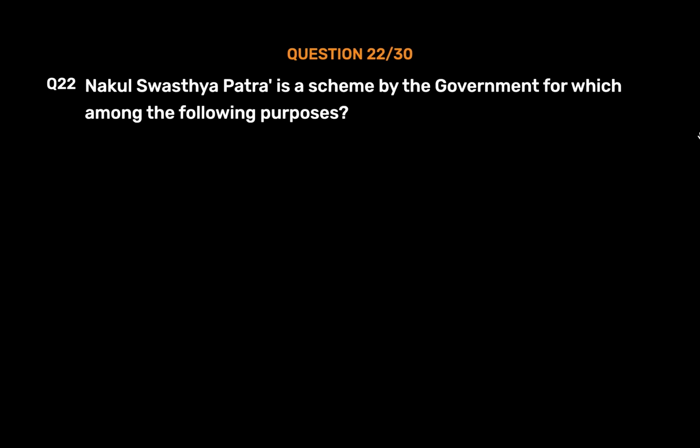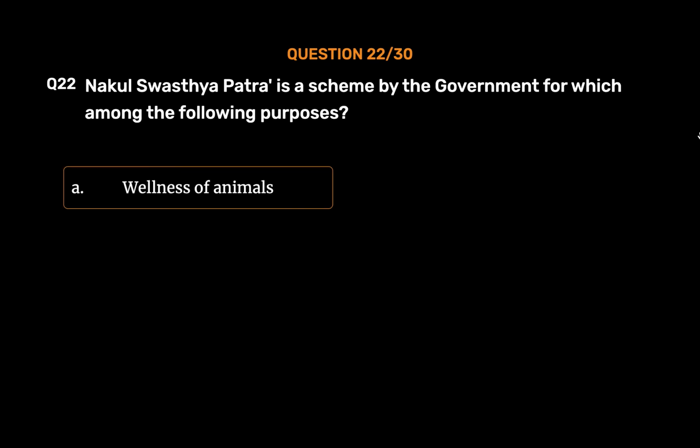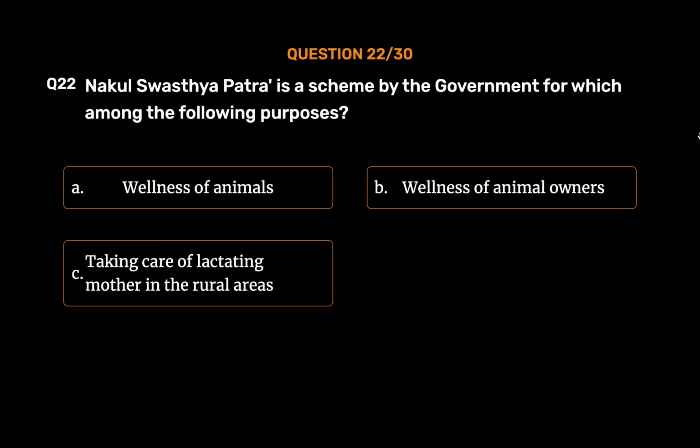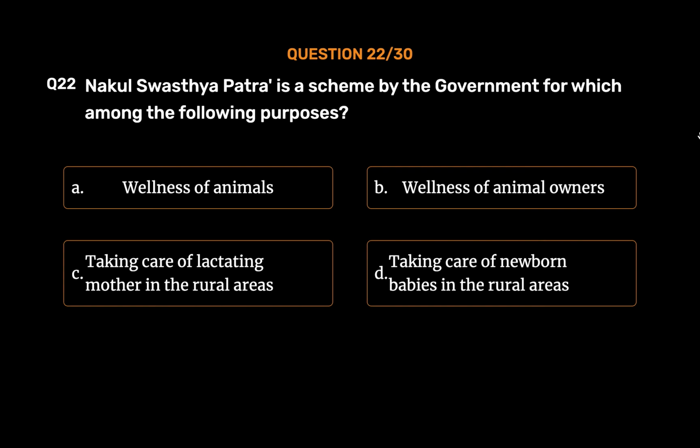Nakul Swasthya Patra is a scheme by the government for which among the following purposes? Option A. Wellness of animals. Option B. Wellness of animal owners. Option C. Taking care of lactating mother in the rural areas. Option D. Taking care of newborn babies in the rural areas. The correct answer is Option A.